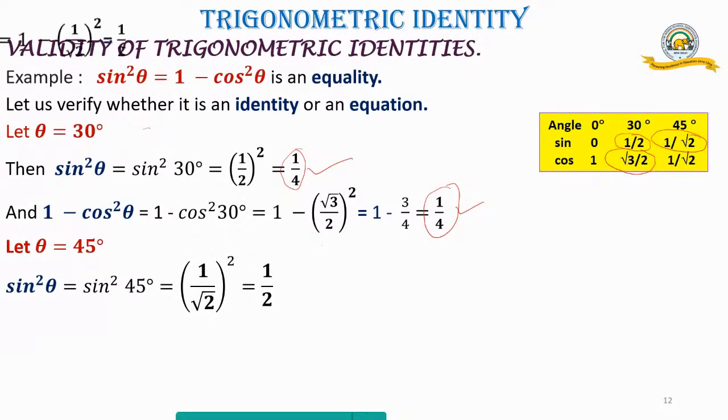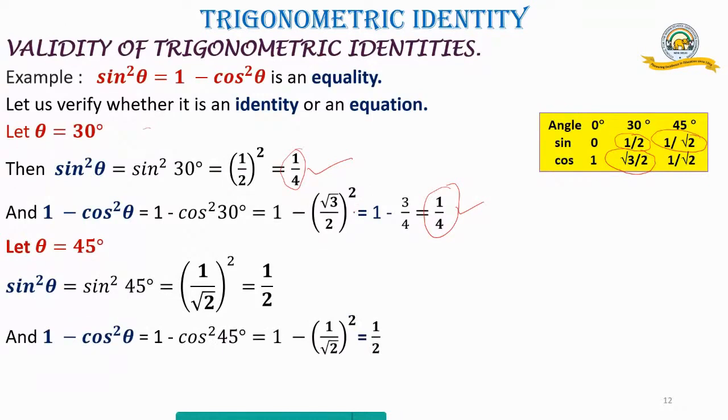Now let us see our right hand side. 1 minus cos square theta. So 1 minus, I replace theta by what? By 45 degree. So therefore, 1 minus, again look at your table. What is it equal to? 1 by root 2. So you have your tables ready, so wherever you want to refer to, you can just look it up. So 1 by root 2 whole square, root 2 square is 2. So 1 minus half, that is equal to half.